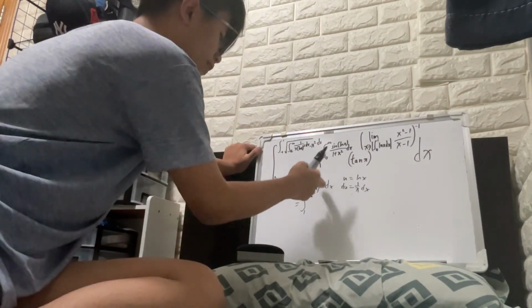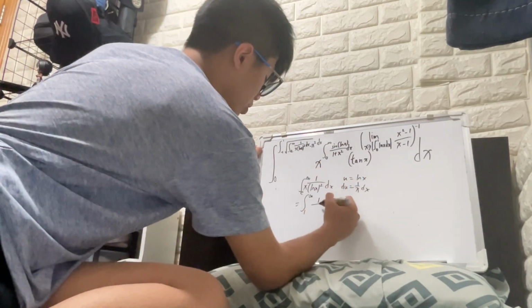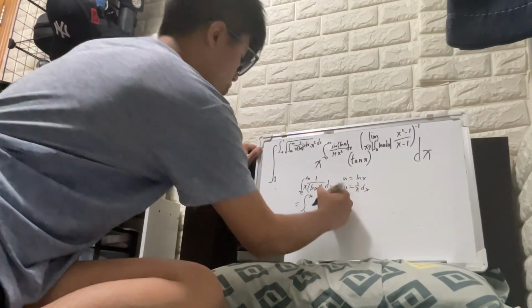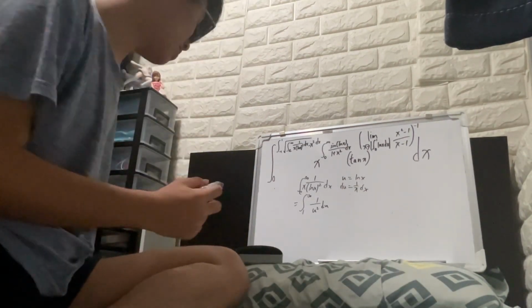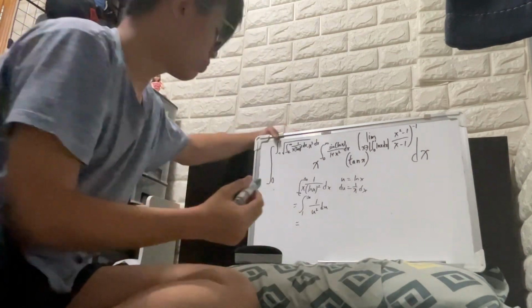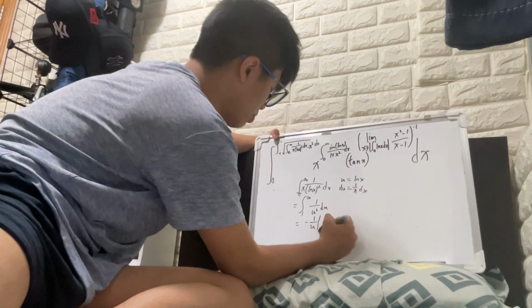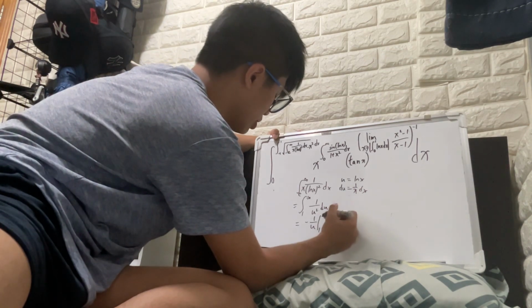Because 1 over x dx becomes du, you get 1 over, and then our ln x is just equal to u, so squared, you get u squared and then du. So you will get the integral of 1 over u squared, which is negative 1 over u, going from 1 to infinity, like that.